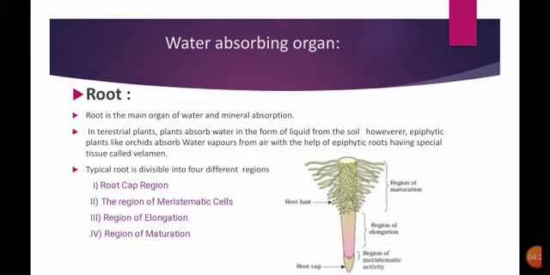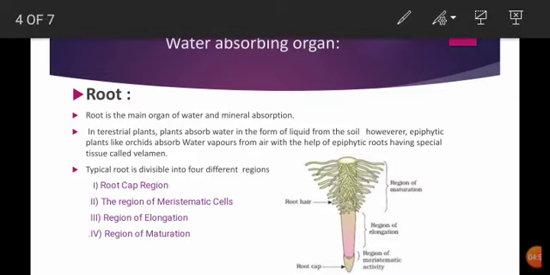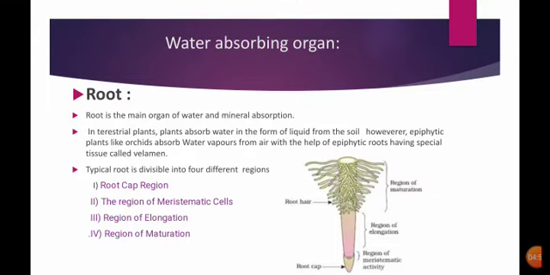Next, the region of maturation. This region of maturation is very important because we have already seen the root cap, the meristematic region and the region of elongation. In these three regions, no absorption of water takes place. But in the region of maturation, water absorption takes place because the root hairs start to develop in this particular region. So the root starts to absorb the water.